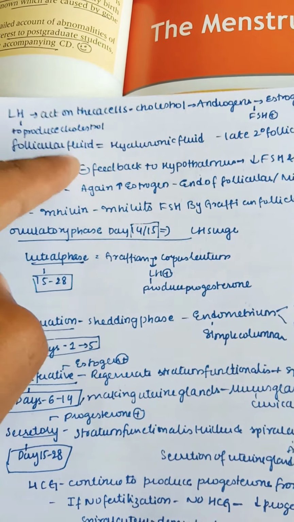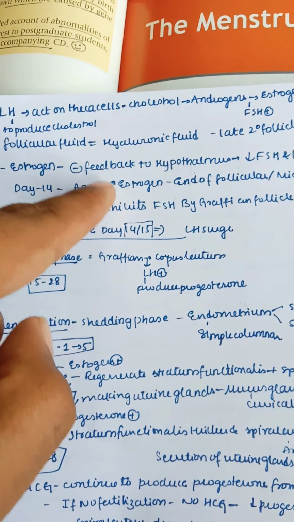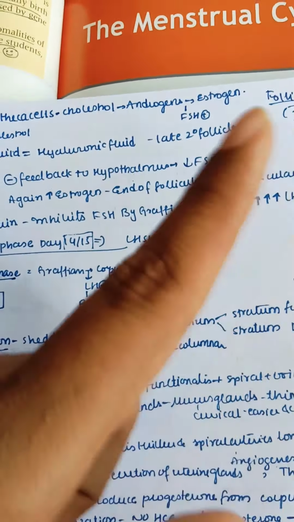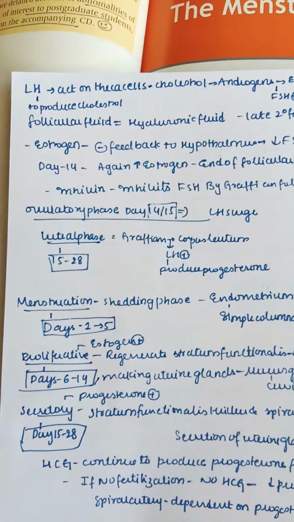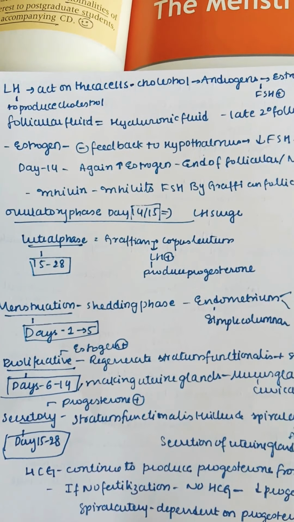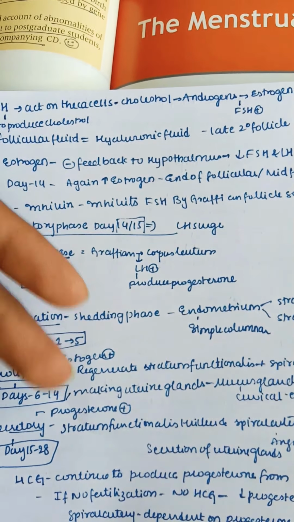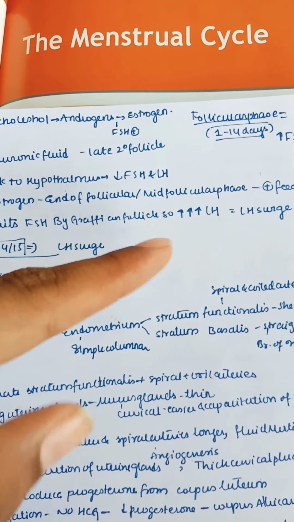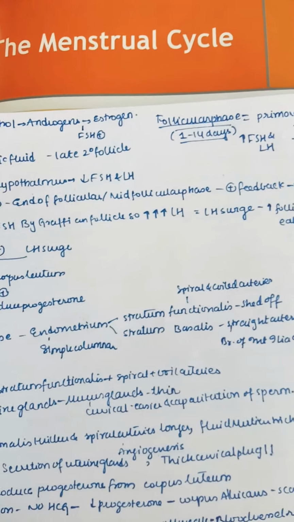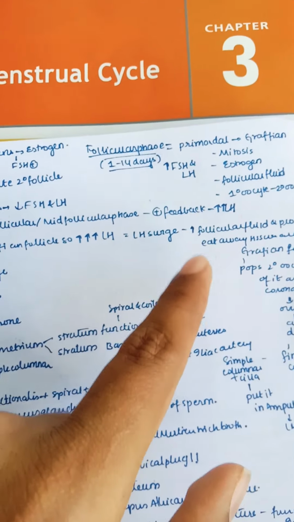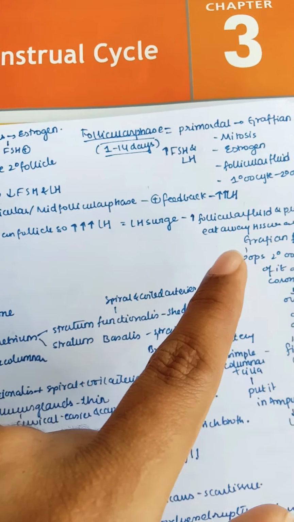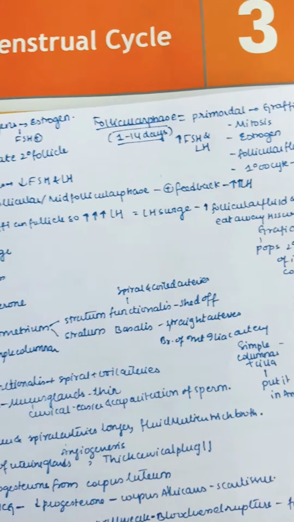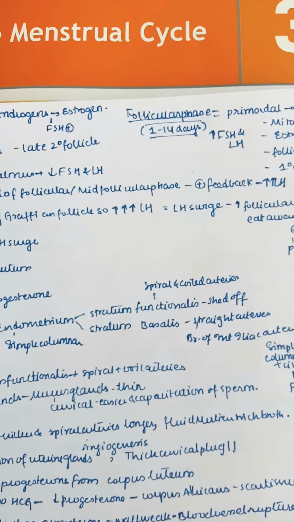So what happens is estrogen reaches the blood, and after reaching the blood it gives a negative feedback to the hypothalamus that there is already more amount of estrogen, so decrease the FSH and LH, that is decrease the gonadotropin hormone from the hypothalamus. So at day 14 what happens is again the estrogen level suddenly rises, that is the end of follicular or mid follicular phase. So the end of follicular or mid follicular phase indicates that it is giving a positive feedback to our gonadotropic axis, to increase the amount of luteinizing hormone.